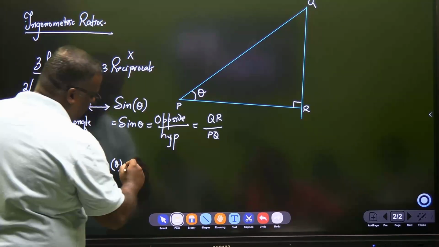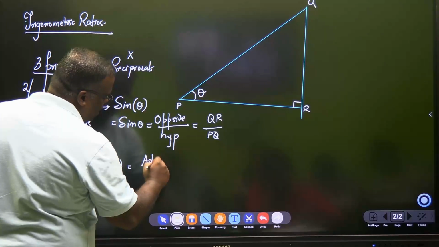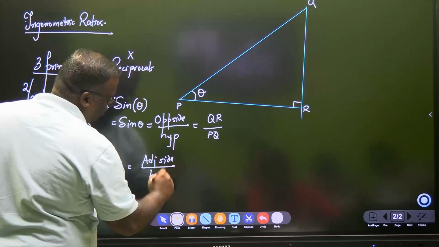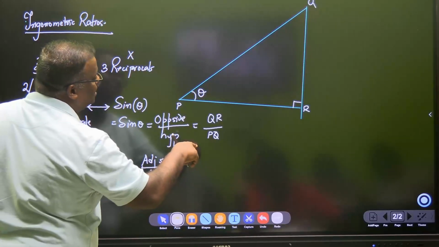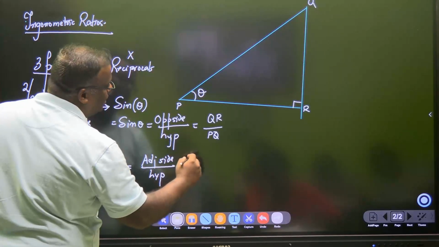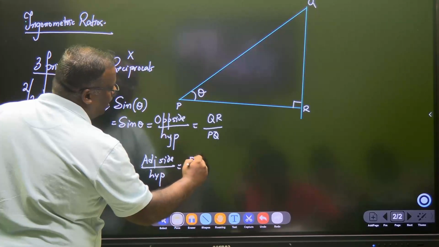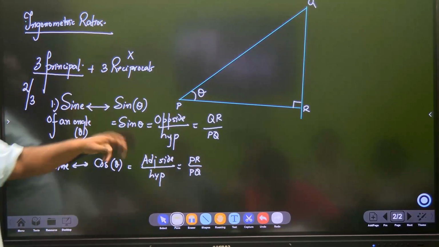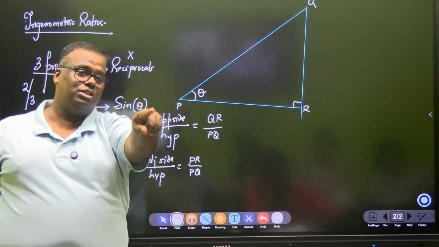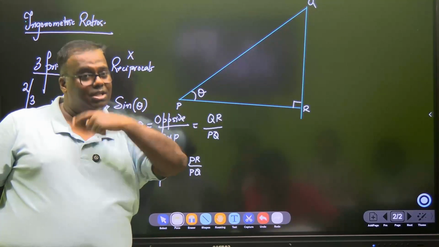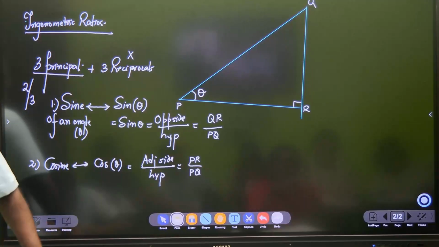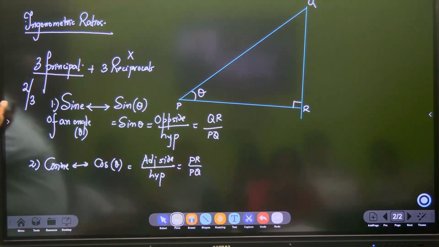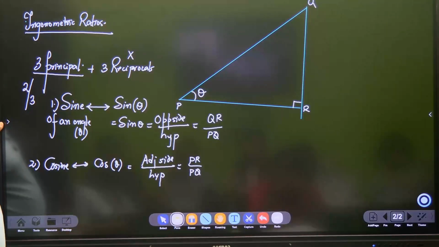So cos theta is always said to be the ratio of adjacent side upon hypotenuse. So in my case, cos theta becomes PR by PQ. Now just see, since you swapped your angle, my sin theta is your cos theta, because our perspectives are different in which angle we have taken as theta. So this is our second.